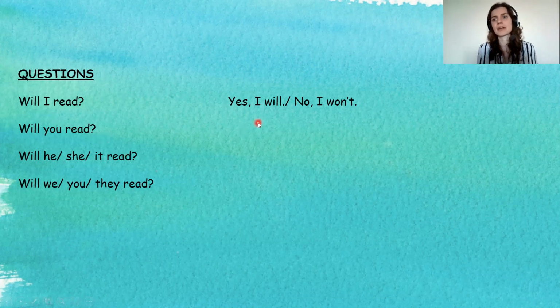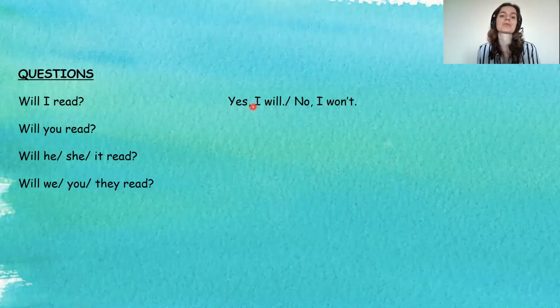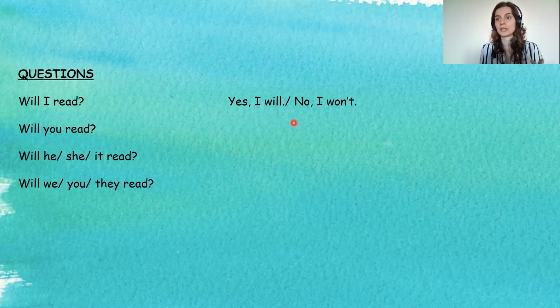You can say, oh yes, I will, or no, I won't, right? So just fairly simple. The same for every person. So yes, you will, no, you won't, yes, he will, no, he won't, right? Or yes, they will, no, they won't, right? So it's the same form for everything. This is why I haven't actually written it all down.